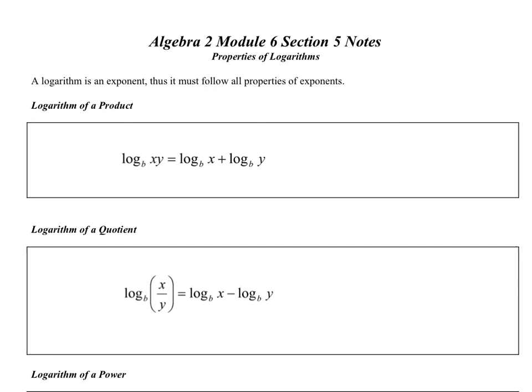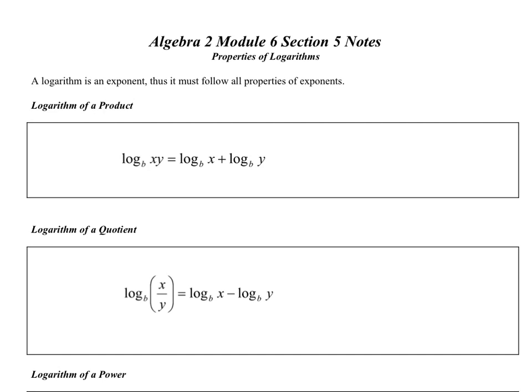Okay, in section 5 of module 6, we're going to look at some more properties of logarithms. We set up what a logarithm was last time, and we showed how we can change from exponential to log form to solve some equations. But the log has some really neat properties that are actually pretty helpful for us. The first three are the most important for sure, and then we'll look at some other less used but pretty valuable properties. First we have what's called the logarithm of a product.